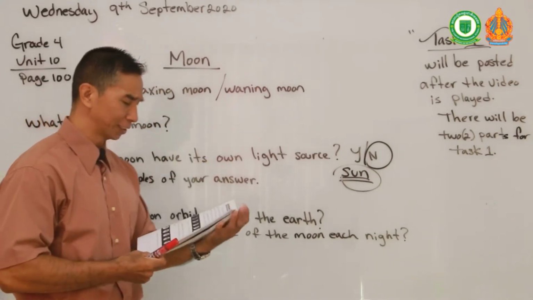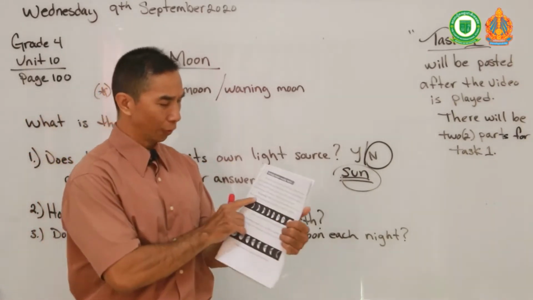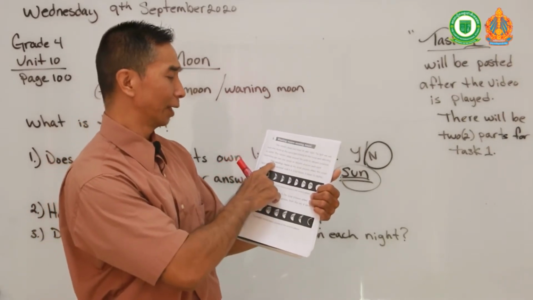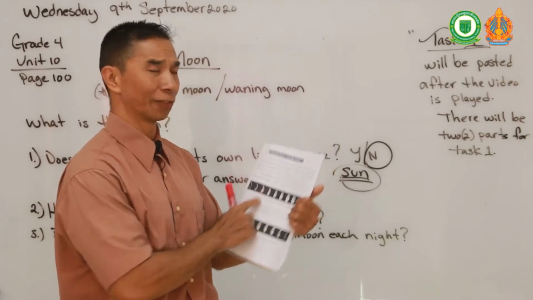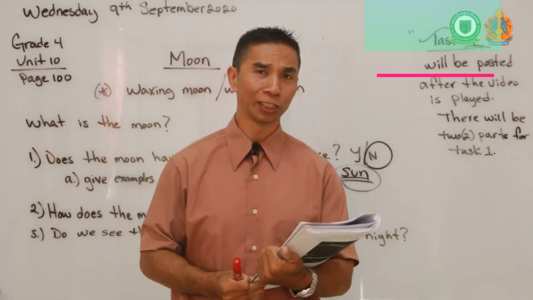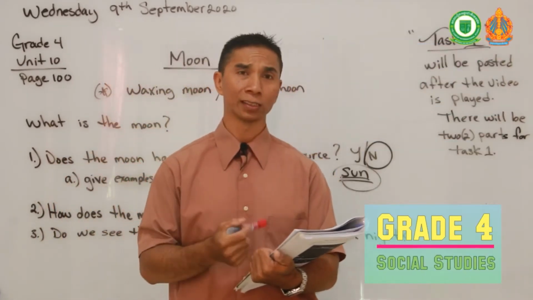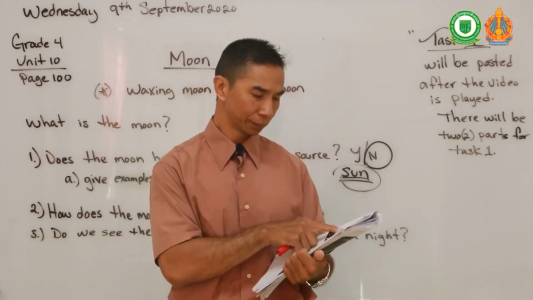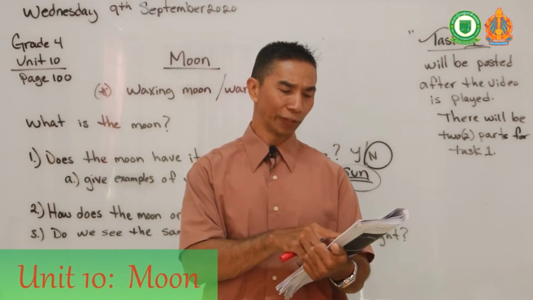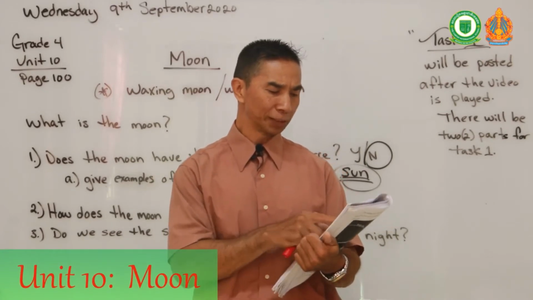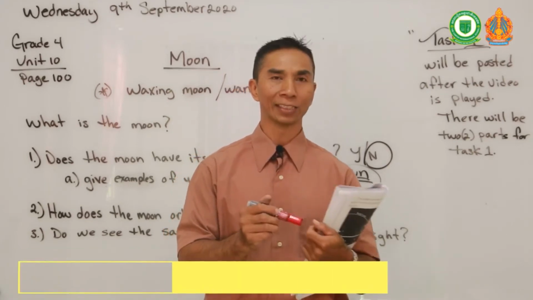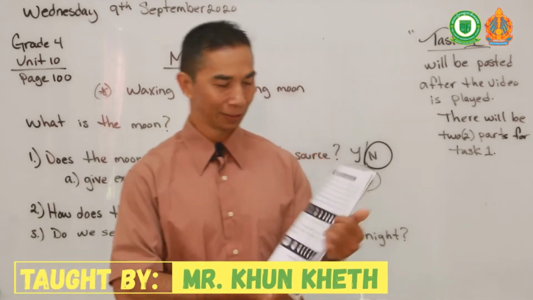What is a waxing moon, you might ask? If you read the paragraph on page 100, it will explain to you what the waxing moon is. I will read it to you right now briefly. If you want, you can read it with me, starting from the waxing moon. The waxing moon is the lunar phase where the moon first begins to appear until it is a full moon. It takes 15 nights. You see that?